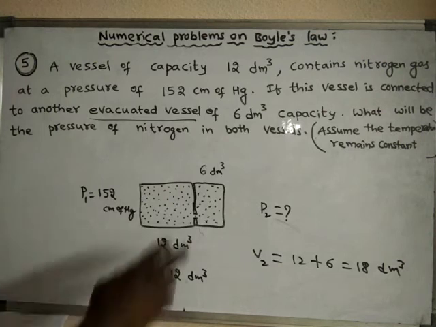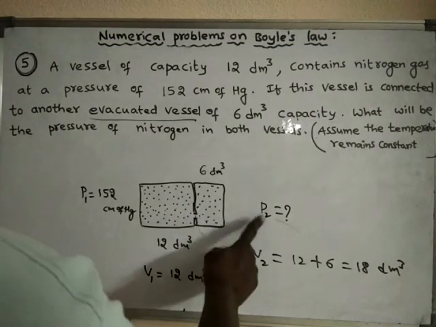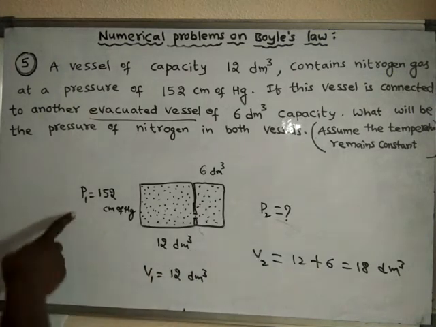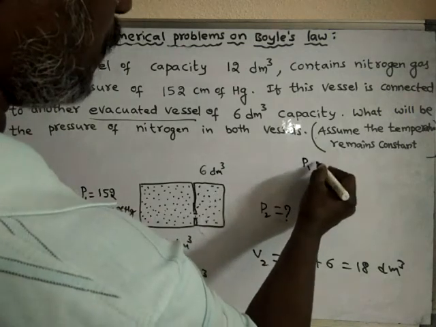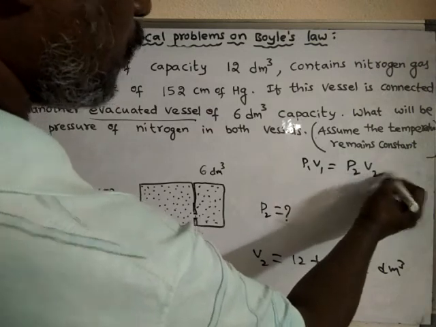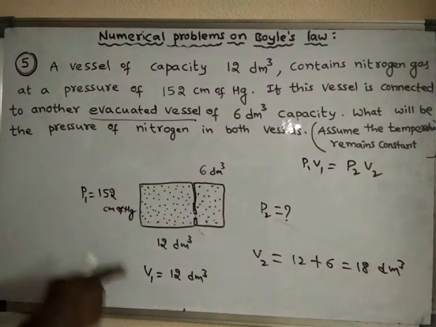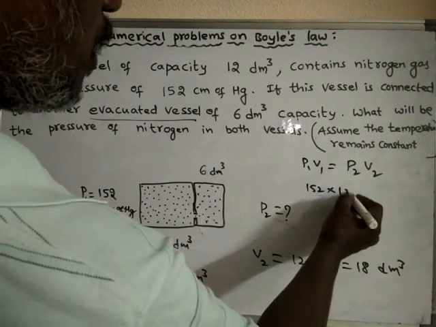So what will be the final pressure? The product of initial pressure and initial volume will be equal to the product of final pressure and final volume. The initial pressure is 152, the initial volume is 12.